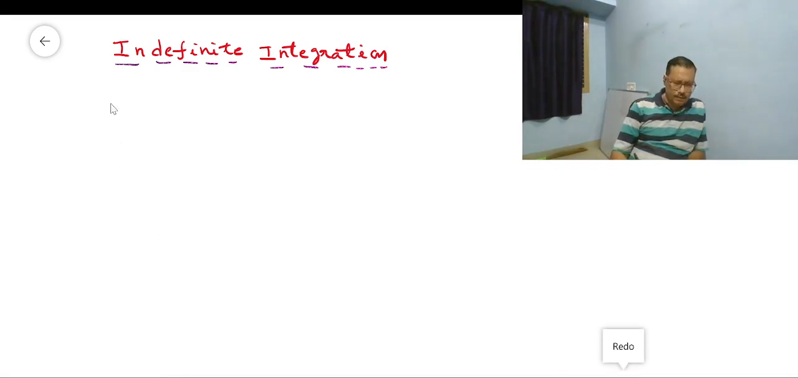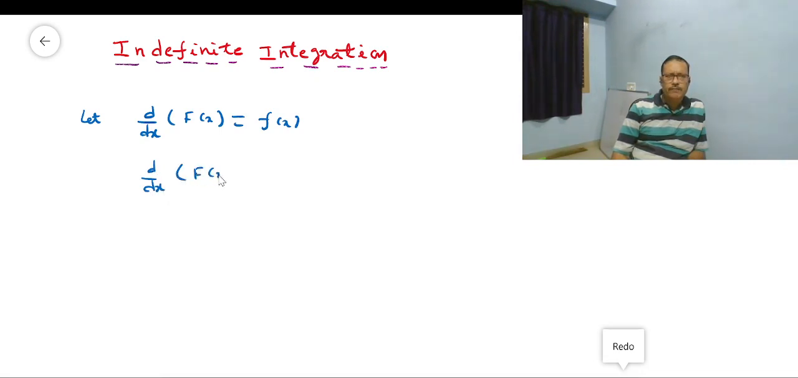Suppose that d by dx of capital F of x is equal to small f of x. Differentiating capital F of x, we get small f of x. Now I introduce the constant. So d by dx of F of x plus c. Here c is the constant.